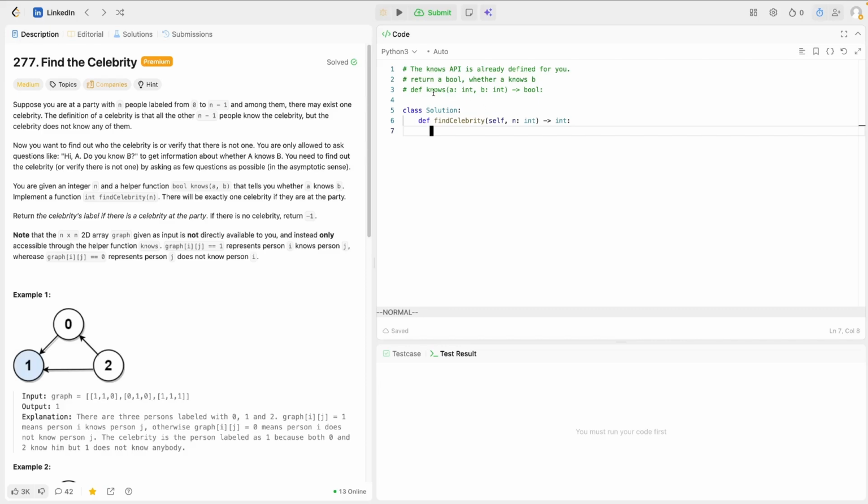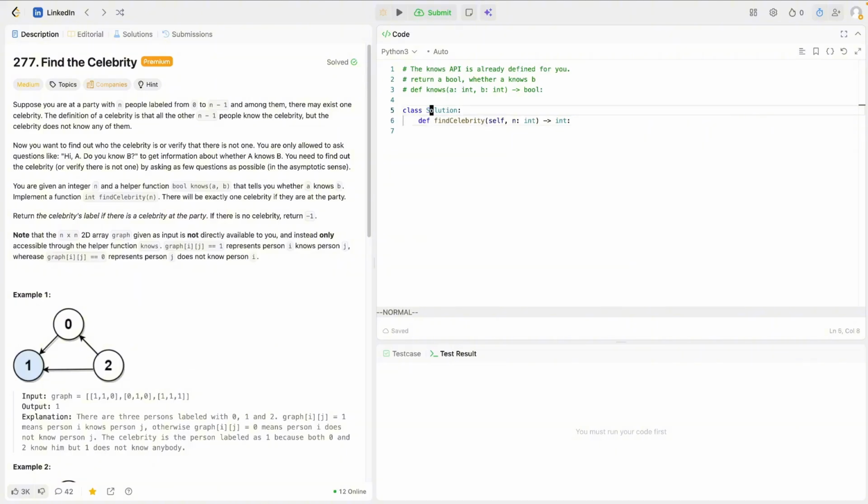And the system gives you a knows function, which returns a boolean. If A knows B, you will return true. If A doesn't know B, you will return false. So basically, we want to find the celebrity among these people. The celebrity knows nobody, and everyone else knows the celebrity. So let's see how we can do it.